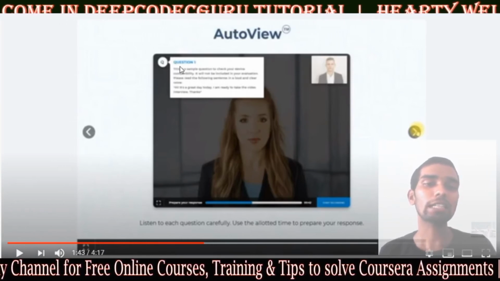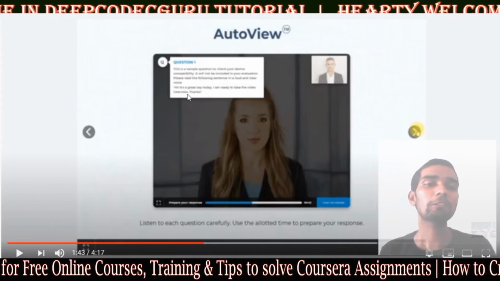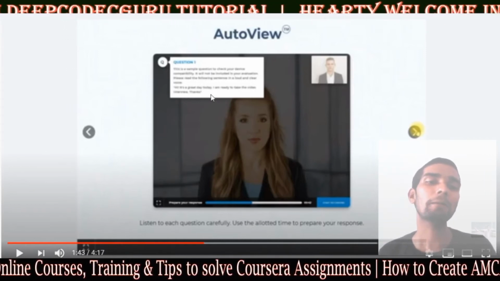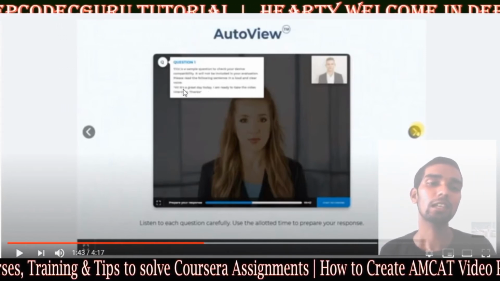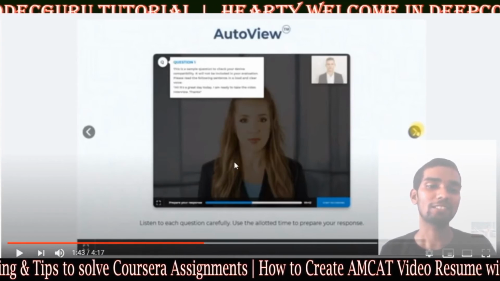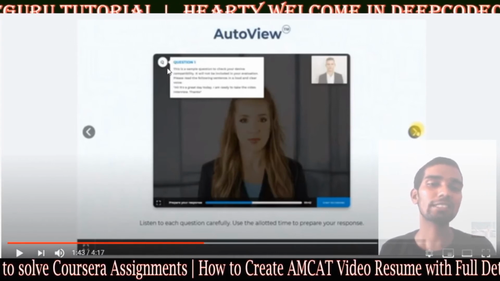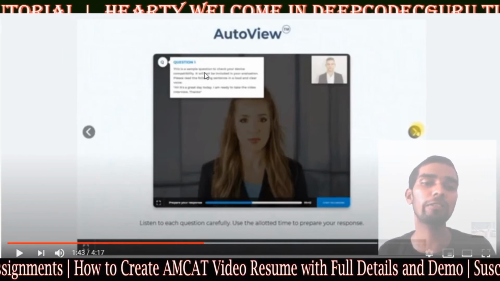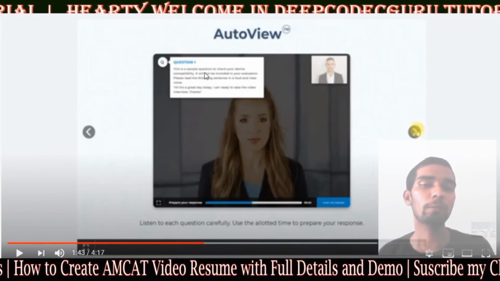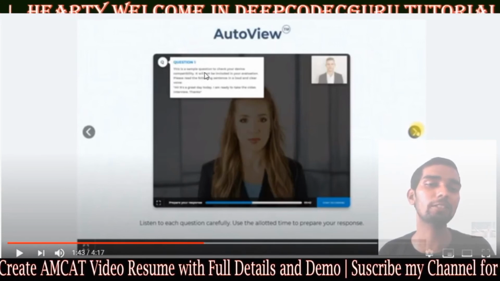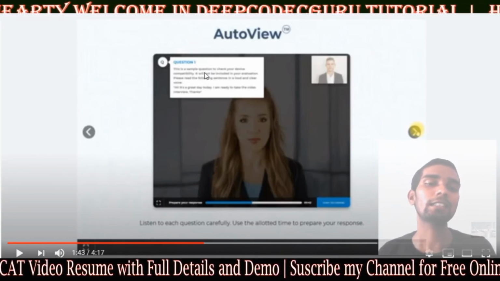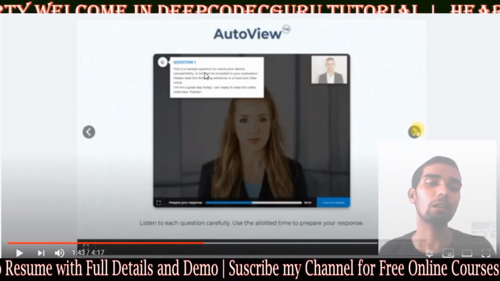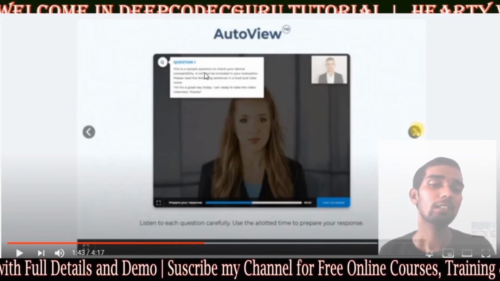Here what you have to do is, there is a line with one sentence, and you have to read it out. So you just read the instruction there. This will not be considered towards your evaluation. This is just for testing the capability of your system, like the voice and camera features. So you can take this test.